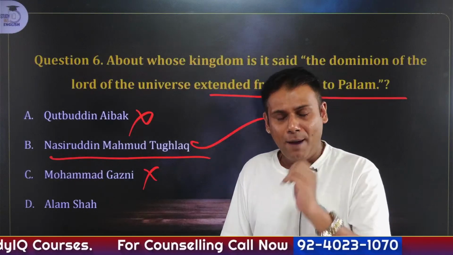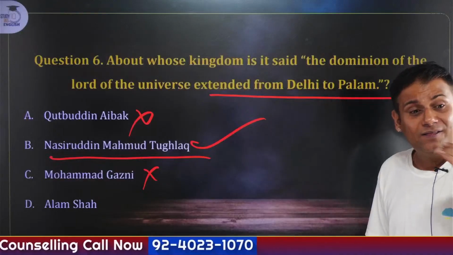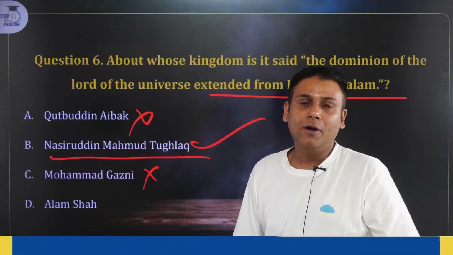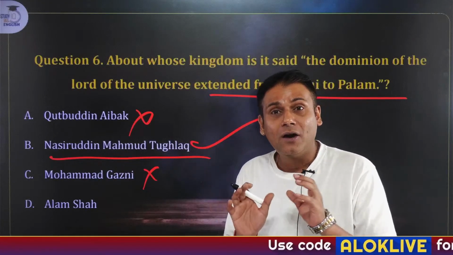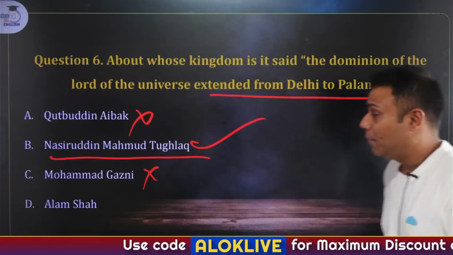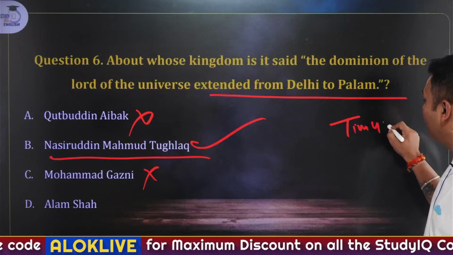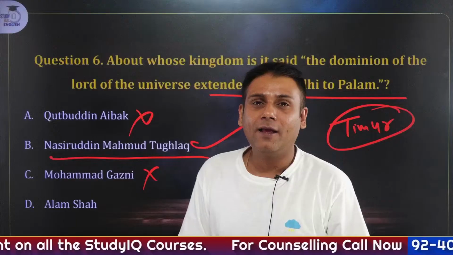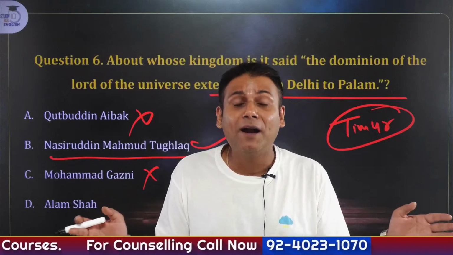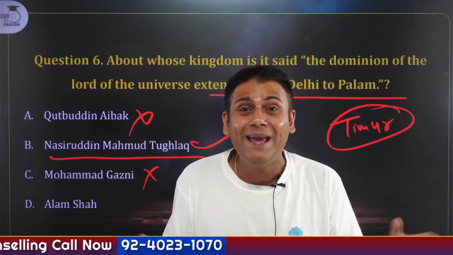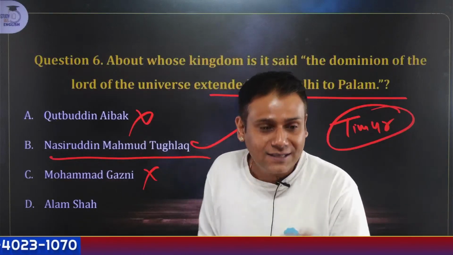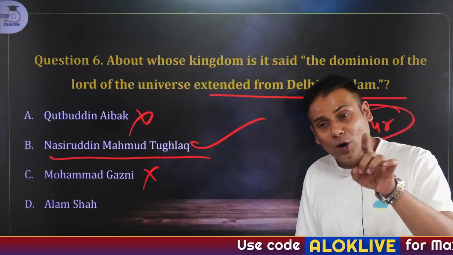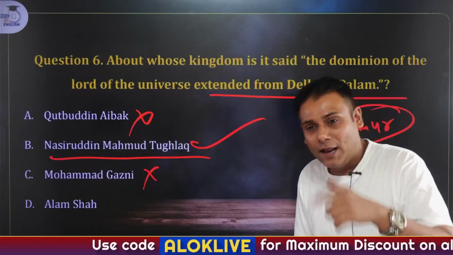And Nasiruddin Mahmud Tughlaq sat on the throne during this chaotic situation. So what happened particularly when he sat on the throne during this chaotic situation? There were many internal rebellions. And at that time, Mongols under specifically Timur attacked India. So in fact, this statement is trying to tell you one thing, that he did not extend his dominion. In fact, many regions were being consolidated. They were being captured and conquered. This is the meaning of the statement. Okay. So the answer is Nasiruddin Mahmud Tughlaq. Okay. Let's move ahead.